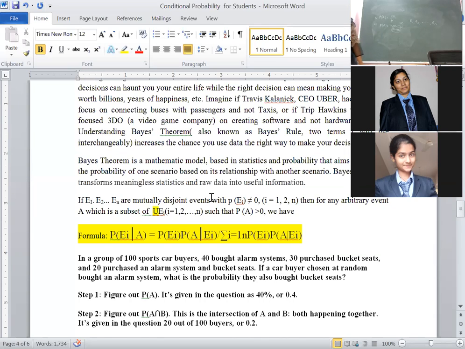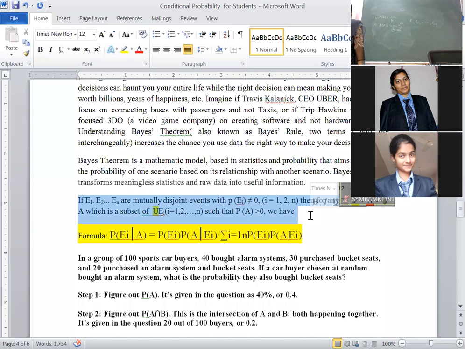Okay. Again, coming back to the statement, if an event A occurs in conjunction with one of the n mutually exclusive and exhaustive events, I am taking E1, E2 and so on, En, i running from 1 to n. Here I have highlighted this, everybody go through this definition.